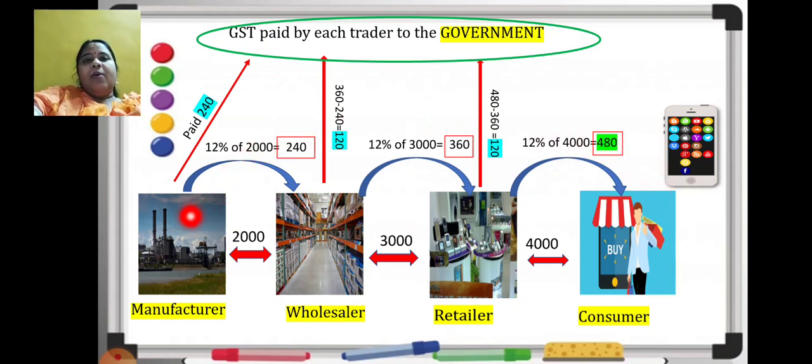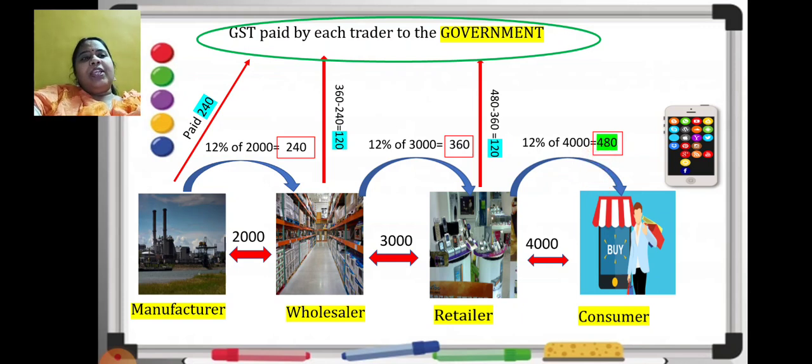Again, try to understand. The manufacturer collects 240, which he pays to the government. He doesn't pay anything from his pocket. The wholesaler collects 360 from the retailer, but he has paid 240. So that 240 he will keep with him, and the balance amount he will pay to the government. In the same way, the retailer collects 480 but 360 he has already paid, so he will keep that amount with him and the balance he will pay to the government. But the consumer at the end is not going to sell that product further, so the total burden of the tax falls on the consumer. He is paying 480 rupees GST along with the price of that mobile.